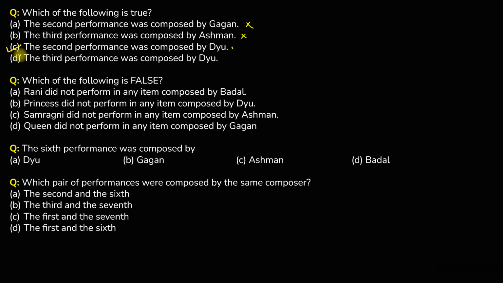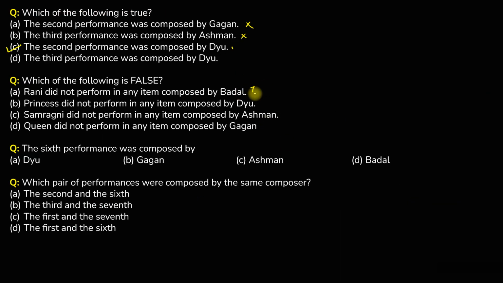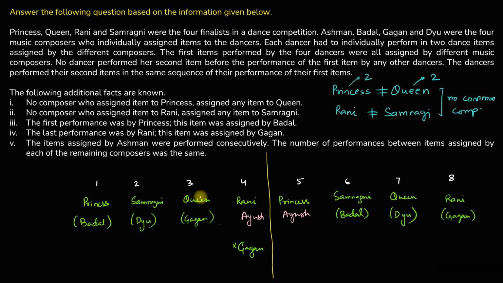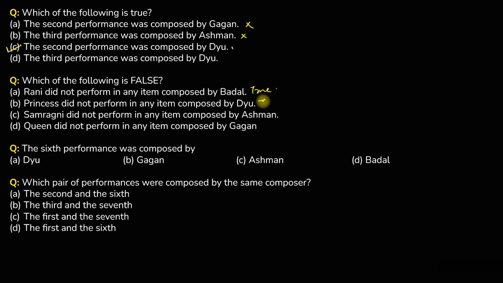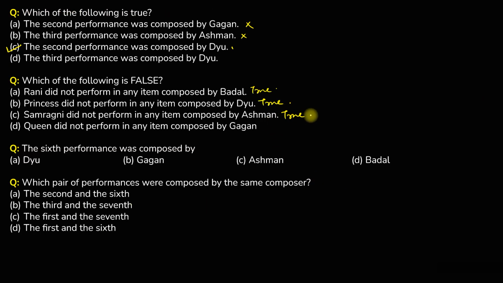Okay. Next question. Which of the following is false? Rani did not perform in any item composed by Badal. So Rani performed in an item by Ayush and Rani performed in an item by Gagan. So this is actually true. Next, Princess did not perform in any item composed by Dew. Princess performed in items of Badal and Ayush, Ayushman. So this is also true. Samragini did not perform in any item composed by Ayushman. So Samragini performed in items composed by Dew and Badal. So this is also actually true.